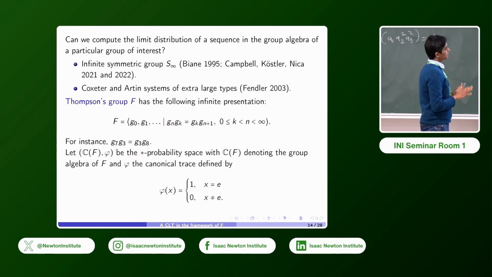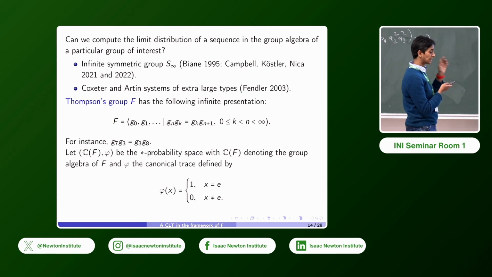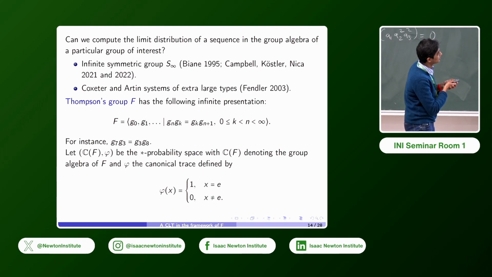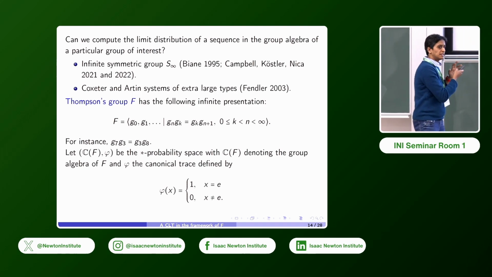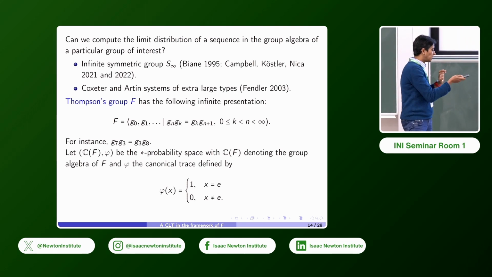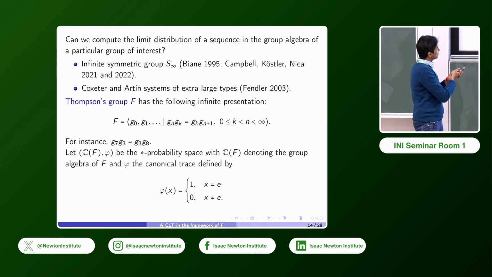But really, for the purpose of this talk, we're only going to work with its infinite presentation. So F is given by generators G0, G1, and so on, and these relations: Gn Gk = Gk Gn+1, whenever k is less than n. So we really will work with these relations and what happens when we do a rewriting given by these relations.